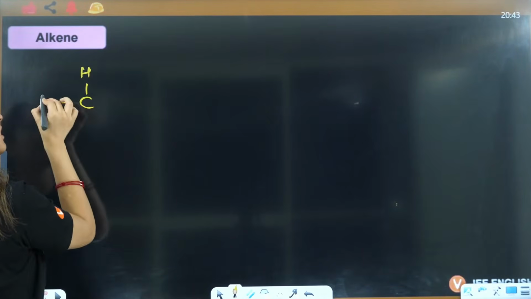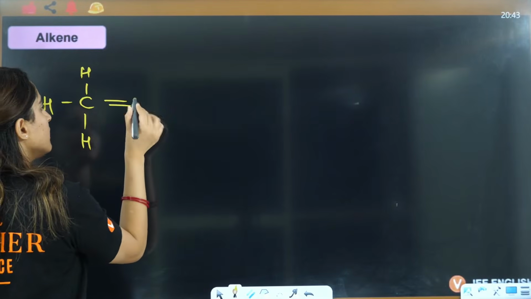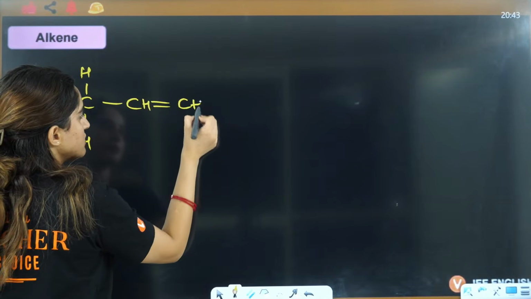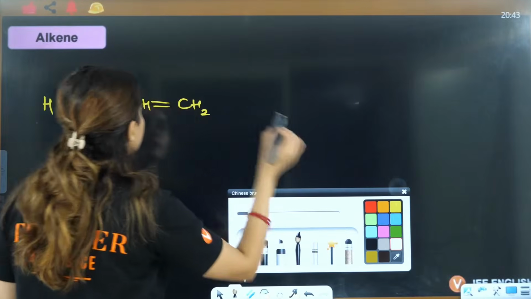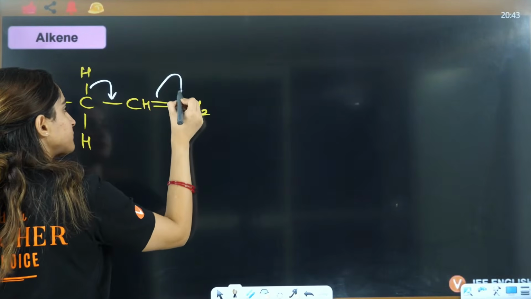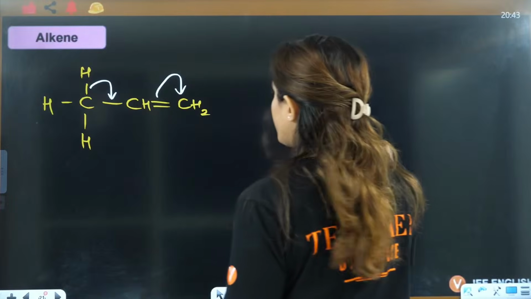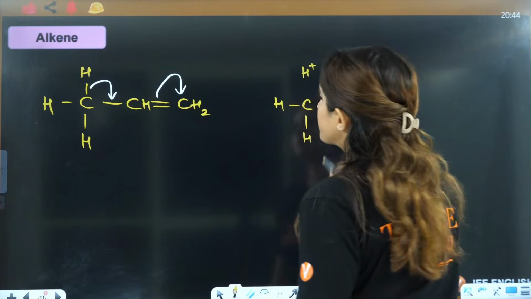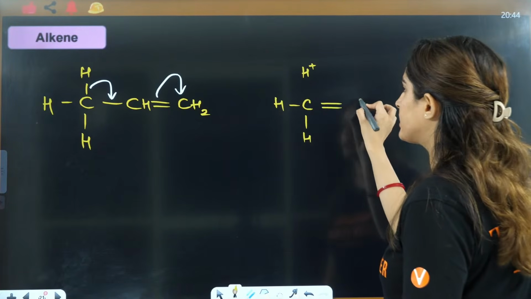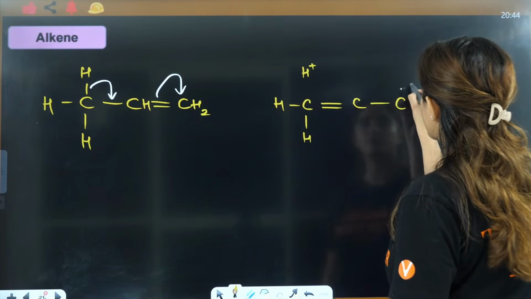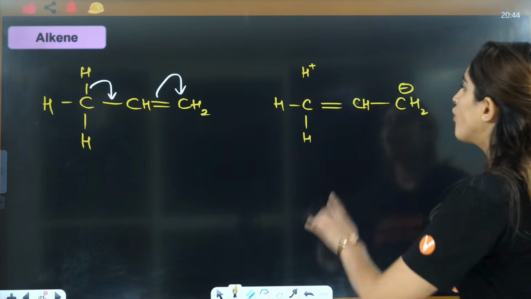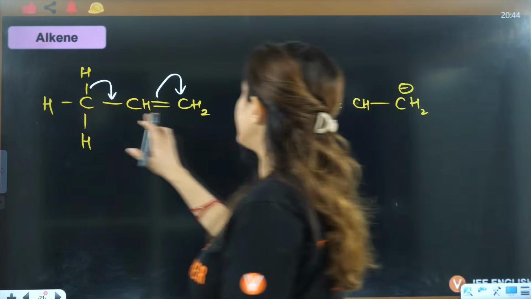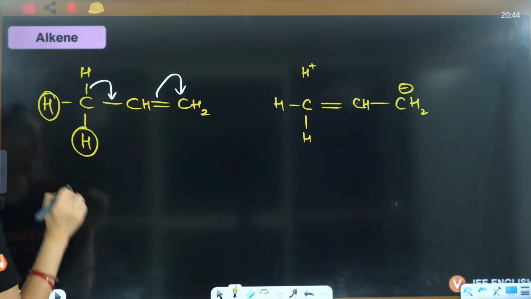Same thing we'll do here. This is C double bond. This is C, right? Let's say this is H. This is H2. So what will happen? This bond will shift here, this will shift here. You will have C, this is H, this is H. Here it will be H positive because the bond, sigma bond has shifted. This will be double bond, this is C, this is CH2 negative, right? Overall it is neutral, positive, negative, right? It was also neutral. Similarly, this bond can break, this hydrogen can break the bond.